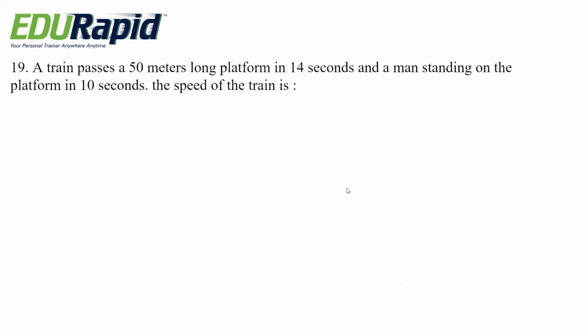Next question. A train passes a 50-meter long platform in 14 seconds and a man standing on the platform in 10 seconds. The speed of the train is 24 km per hour, 36 km per hour, 40 km per hour, 45 km per hour.